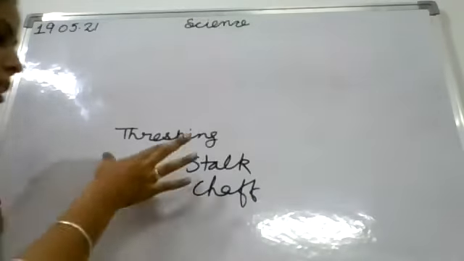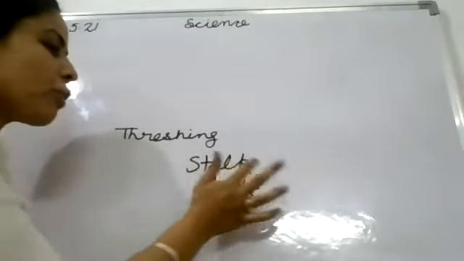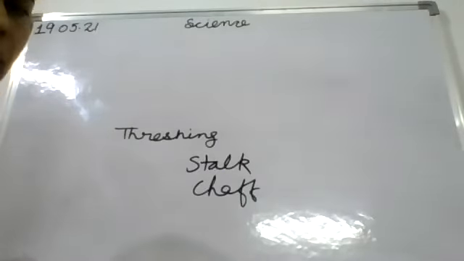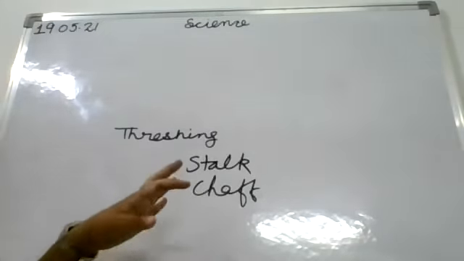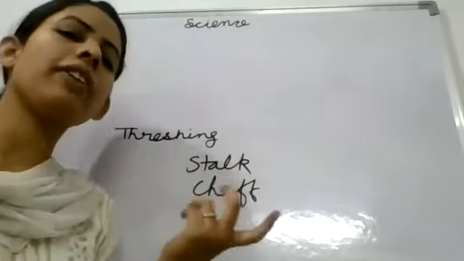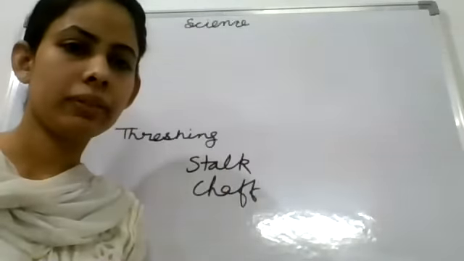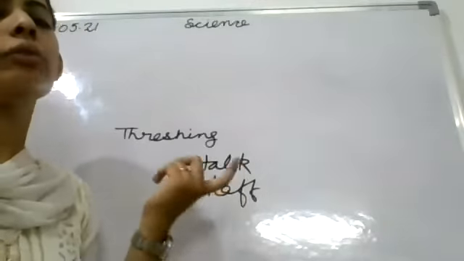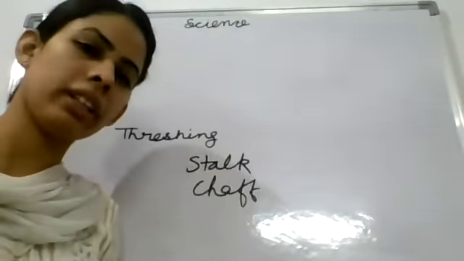Clear? This process of separation of the grain from the stalk is called threshing. Clear? When we do it with the help of any animal, for example a bullock, then in the case of threshing chaff is also removed in it. A little bit gets removed, and the chaff that remains we remove by winnowing.